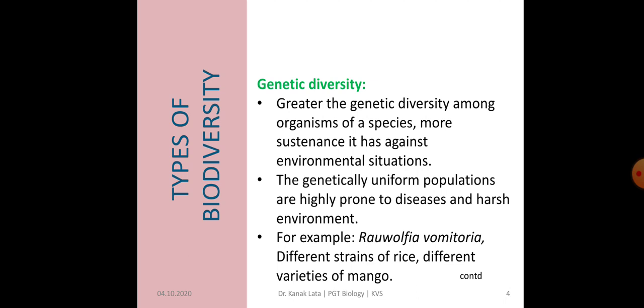When genetically uniform populations such as monocultures of crop plants are grown, they are highly prone to diseases and harsh environments. Genetic variation is shown by a medicinal plant, Rauwolfia vomitoria, different strains of rice and wheat, and different varieties of mango. There are many other examples also.